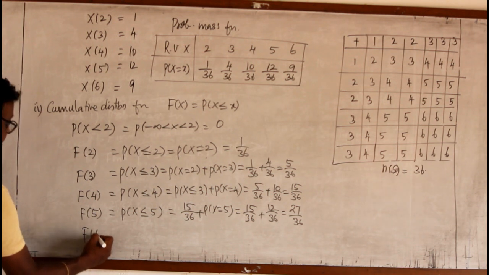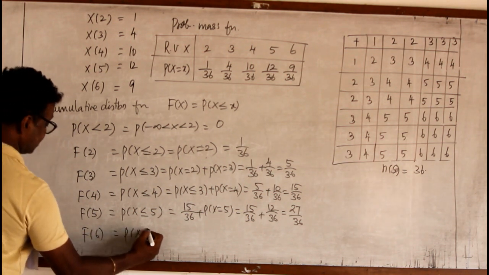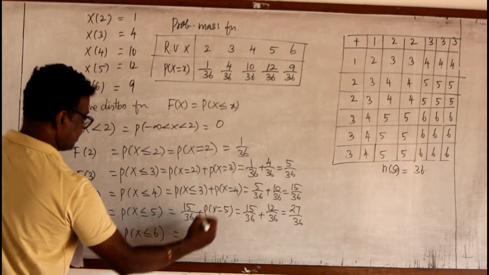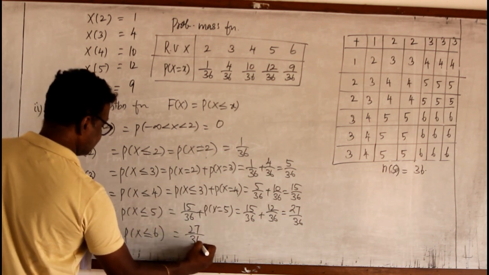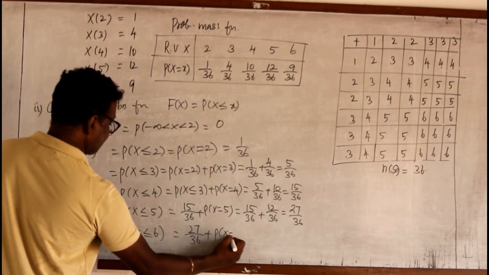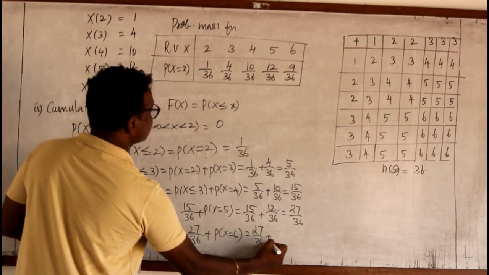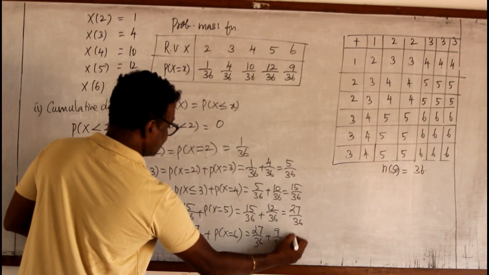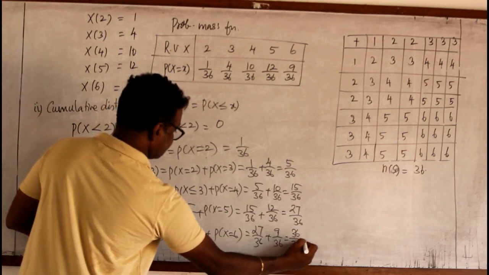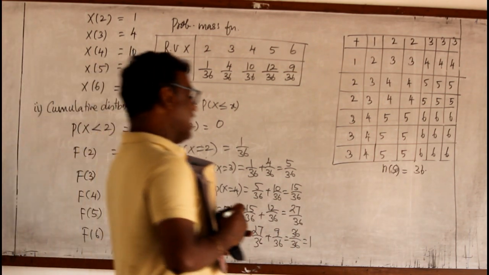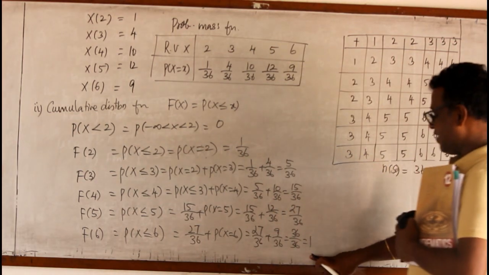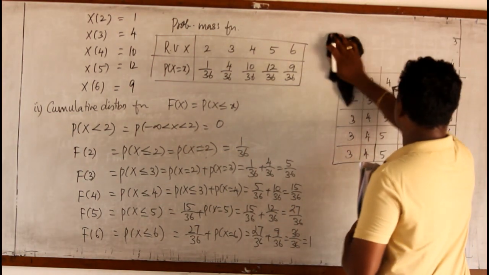Similarly, F of 6 means P of x less than or equal to 6. So it is 27 by 36 plus P of x equal to 6. It is 27 by 36 plus 9 by 36. So it is 36 by 36, that is 1. Always the first value will be 0, and the final value will be 1 for a cumulative distribution function.